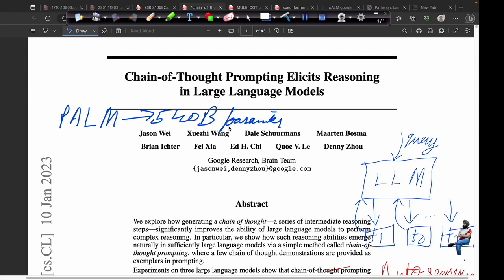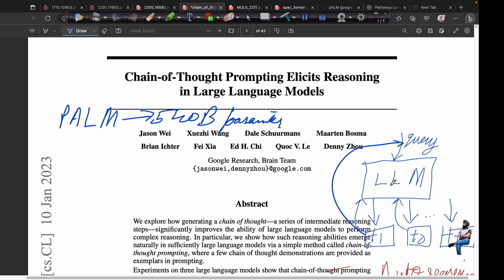What was so special in chain of thought was that whenever a query was given to a large language model, the problem was broken down into some n steps. After a particular query, a particular rationale was generated, and that rationale was again appended with the query. This was done in an autoregressive manner, and finally our results were better.